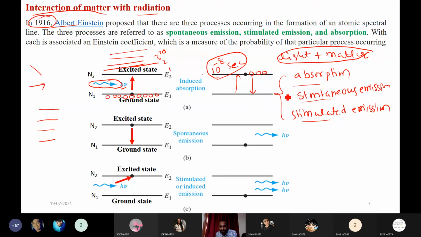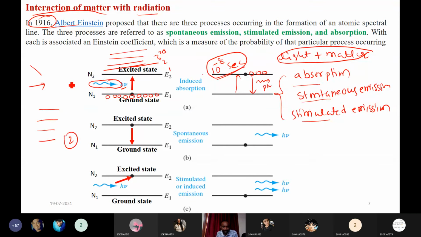That's why we call it spontaneous: the lifetime is very short, 10 power minus 8 second, so atoms immediately come back to the ground state. When they come to the ground state, they lose energy, which is released in the form of photons. See the second figure.